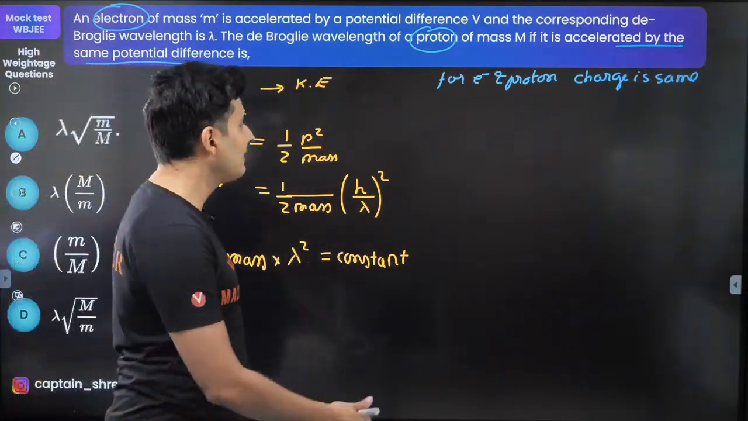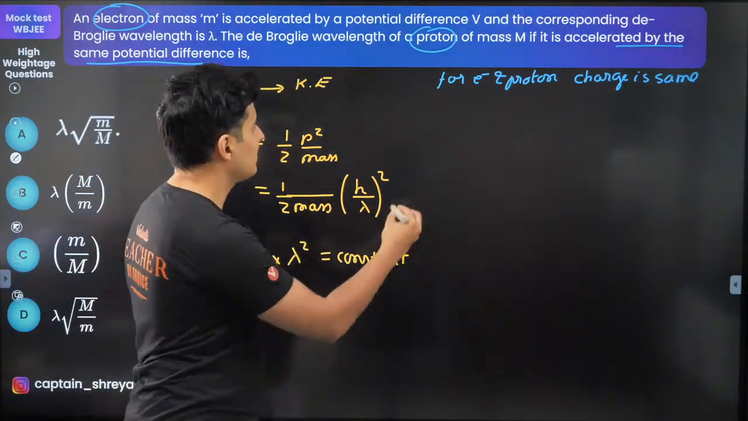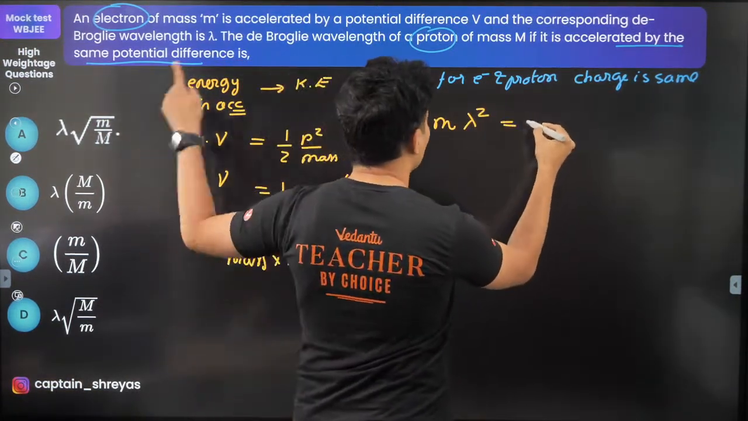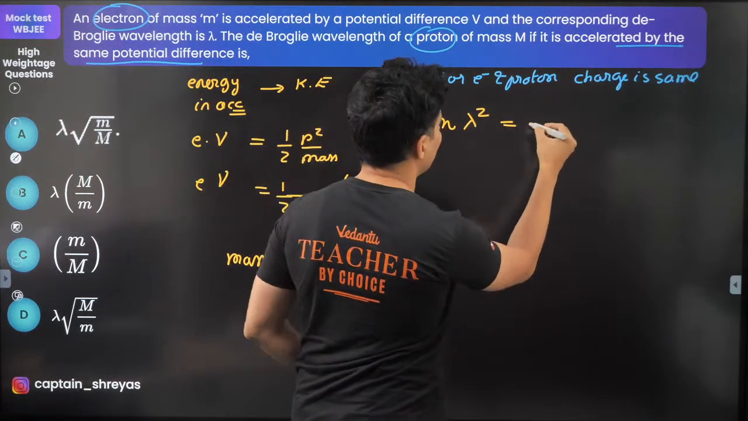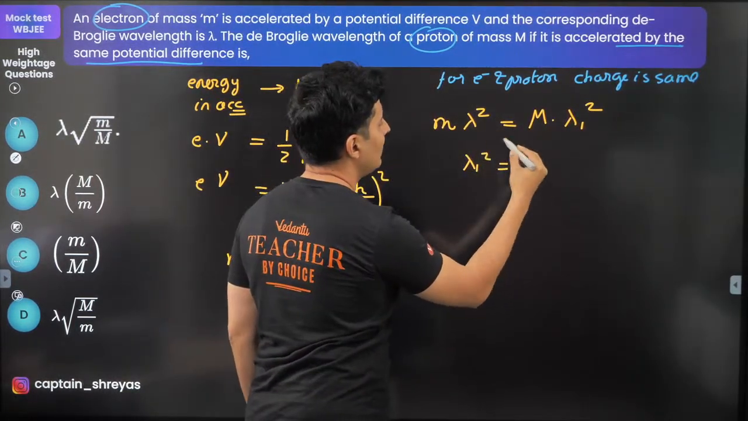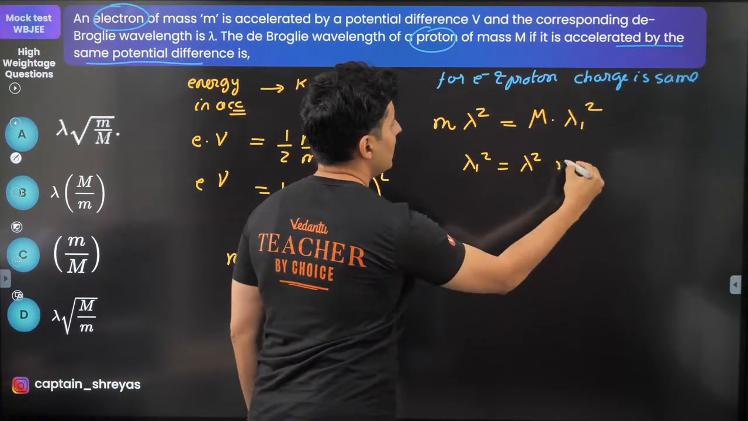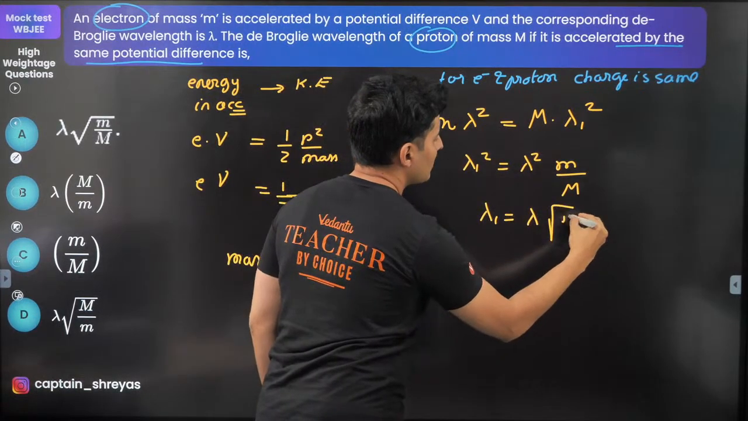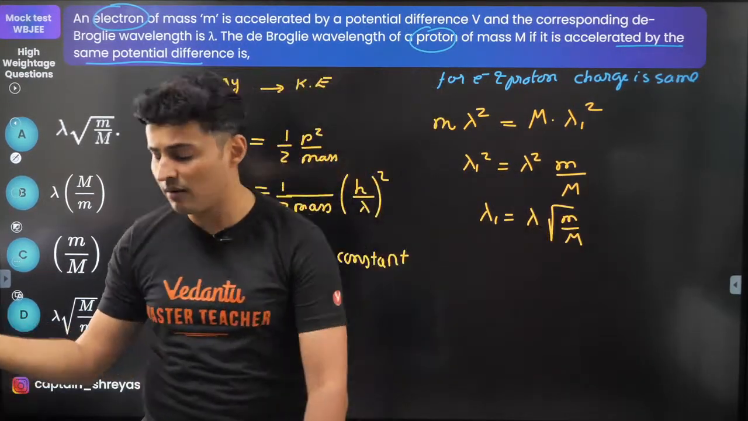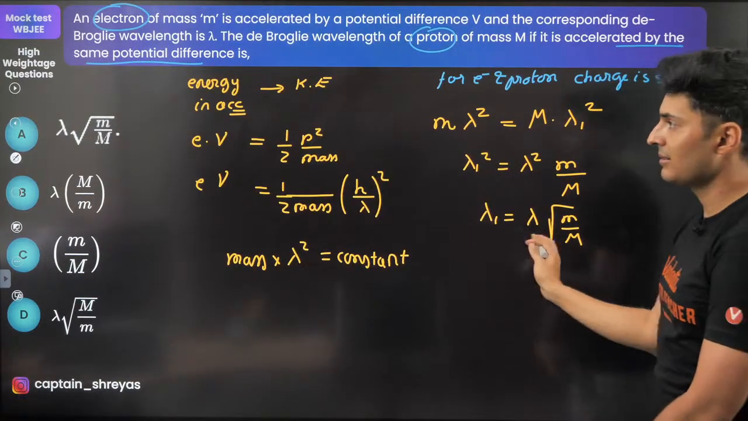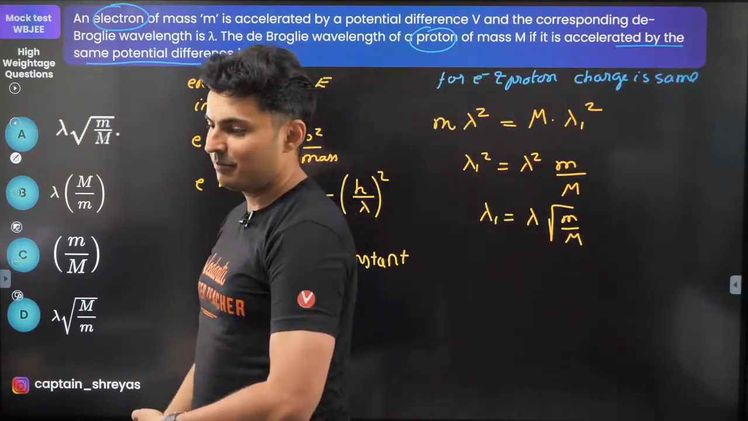All right, so what will we get, guys? The initial mass of electron is m, wavelength is lambda. The mass of the proton is capital M, I suppose. So the new wavelength is lambda 1. So hence lambda 1 square will be lambda square into small m by capital M. So lambda 1 will be lambda root small m by capital M. I think we have got the answer. Is it option A? Yes, it is. Look at this, guys. We have found the new wavelength.